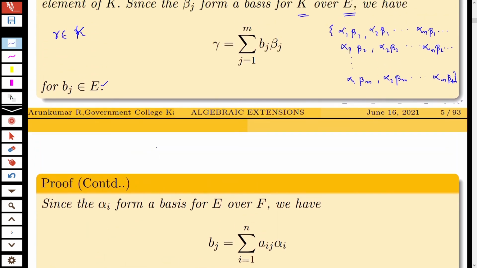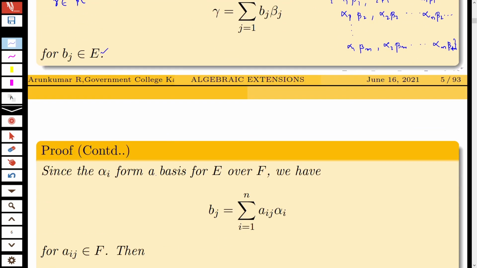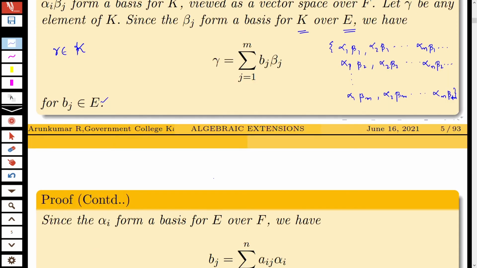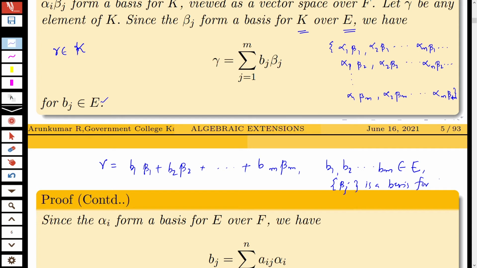And you know that alpha_i is a basis for E over F. So you are writing gamma as b_1 beta_1 plus b_2 beta_2 plus etc. plus b_m beta_m, where b_1, b_2, etc., b_m belong to E, and beta_j is a basis for K over E.